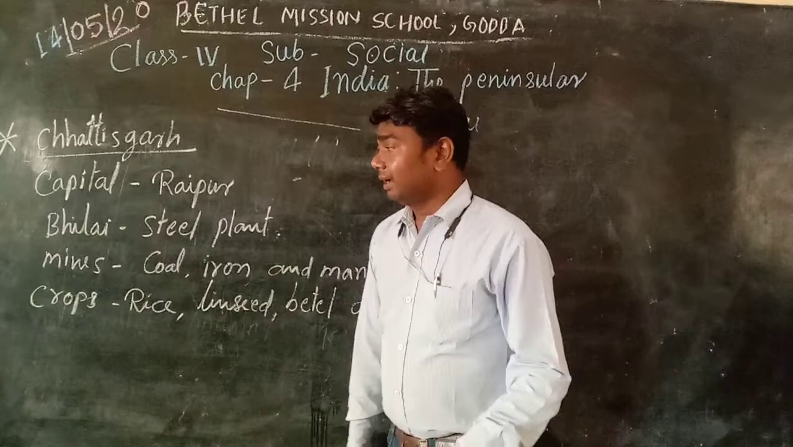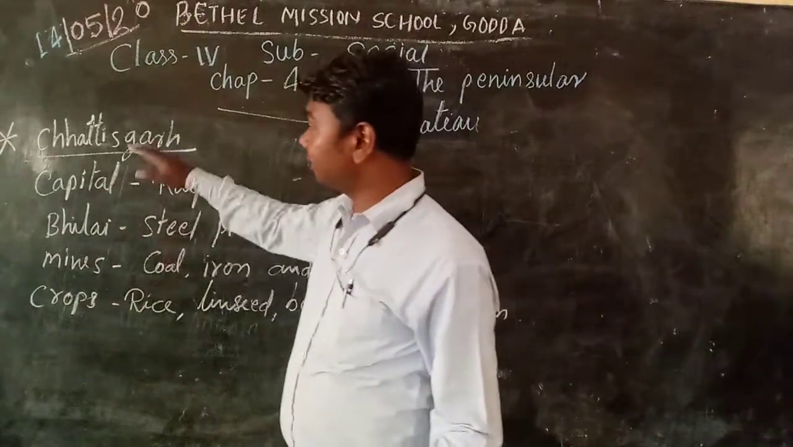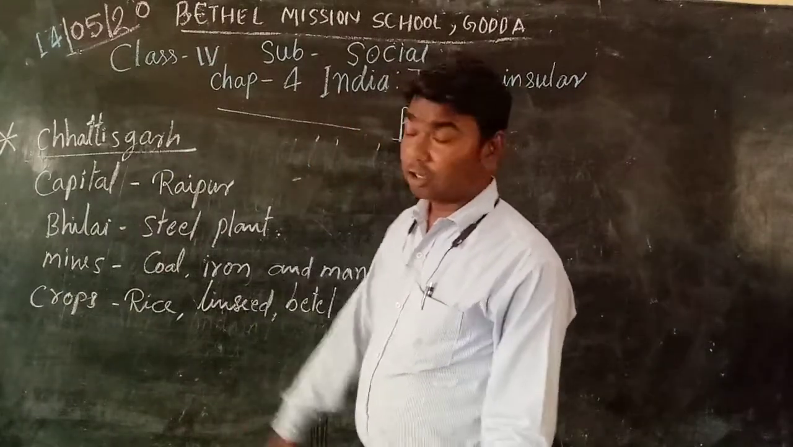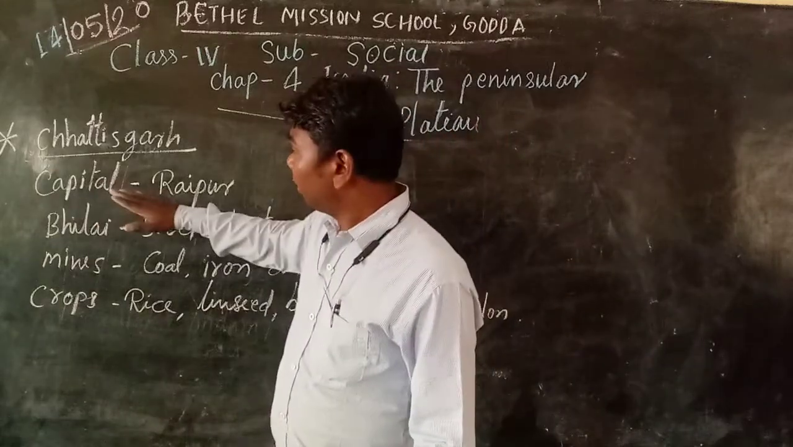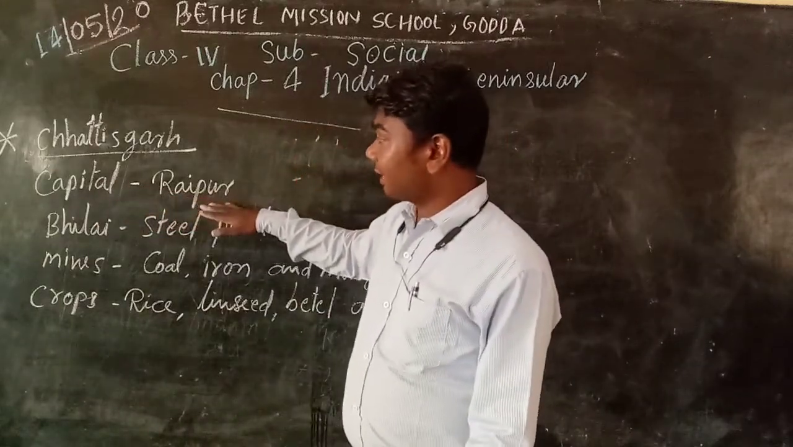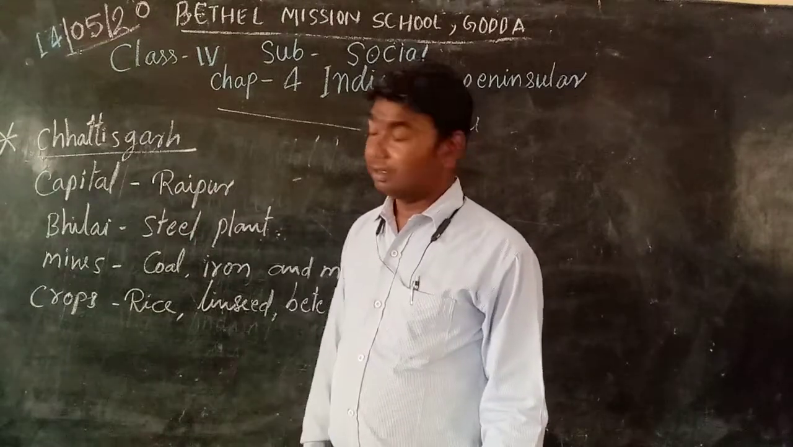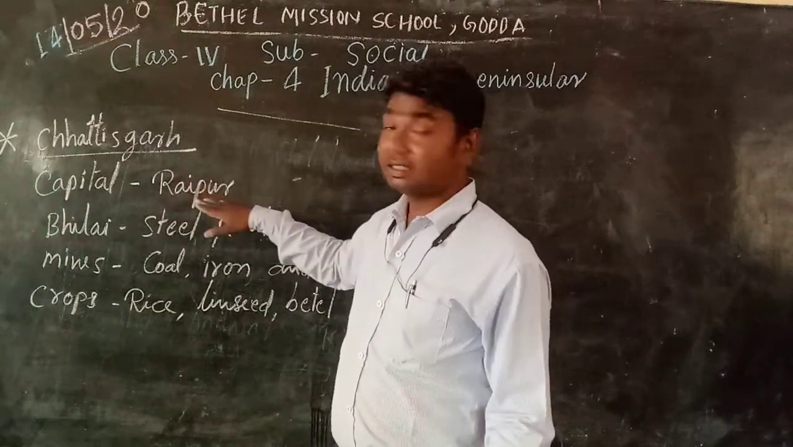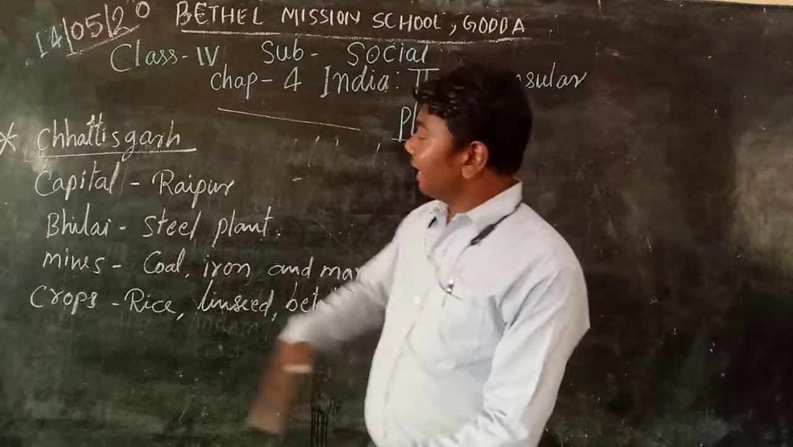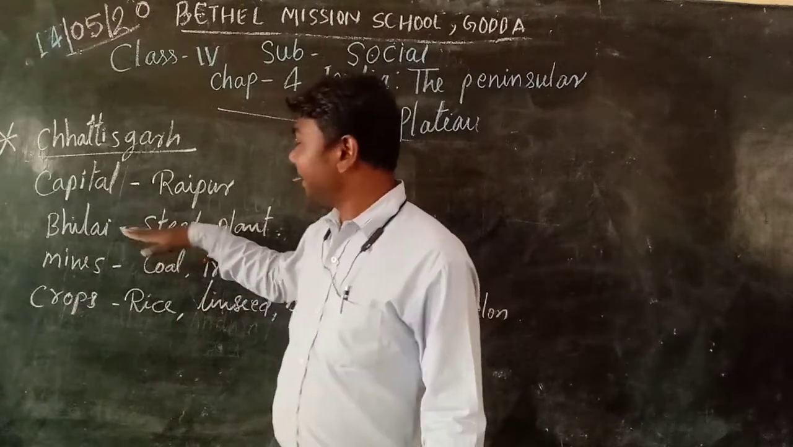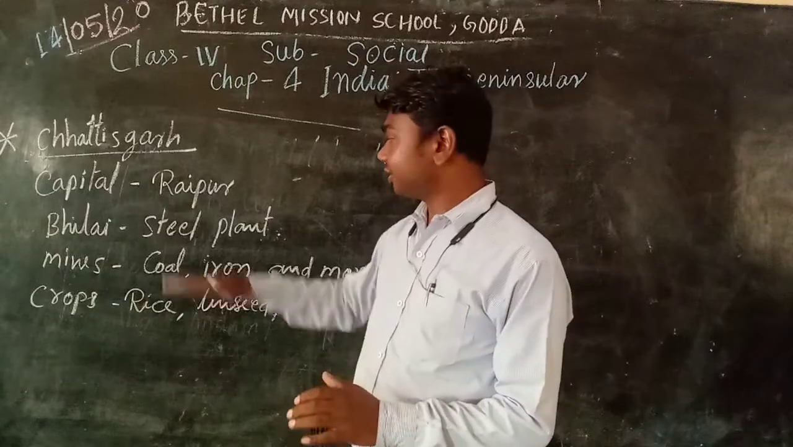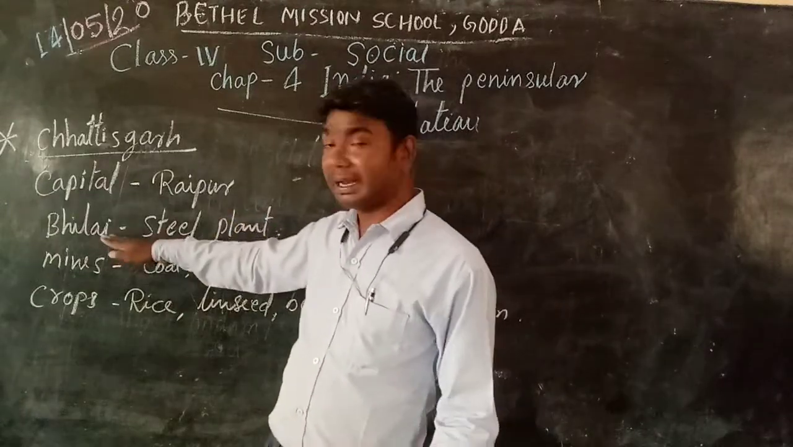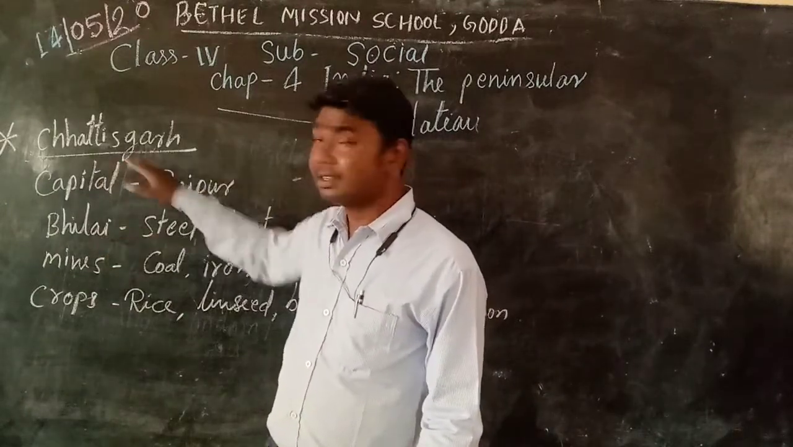Okay, let's see next, Chhattisgarh. Chhattisgarh is also situated in the Deccan Plateau region. Raipur is the capital of Chhattisgarh. Here the Bhilai steel plant is very famous. This steel plant is situated in Bhilai, and it is very famous in Chhattisgarh.